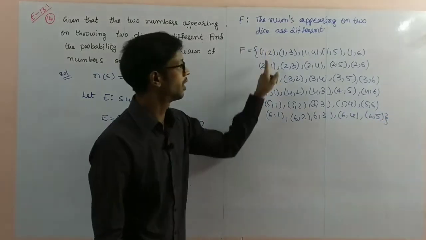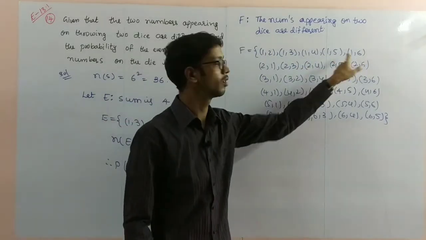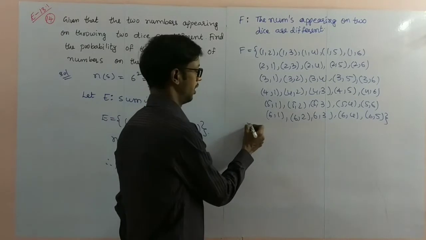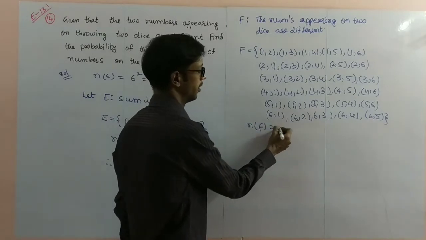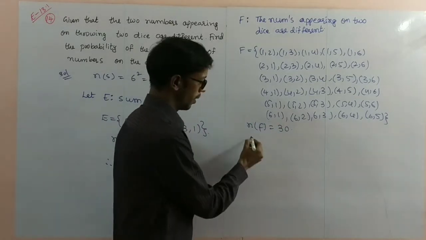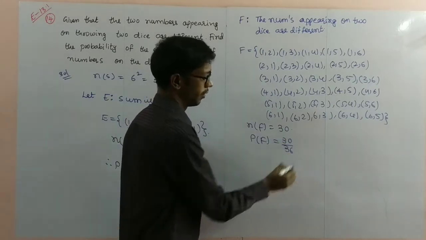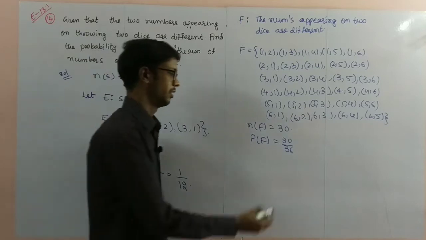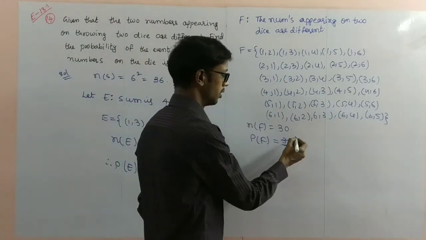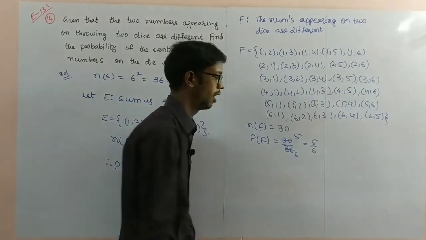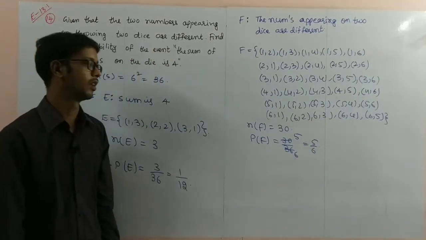So here you observe 1, 2, 3, 4, 5, a total of 5 in each row, and 6 rows, 5 sixes are 30. Number of elements in F is equal to 30. So the probability of F is equal to 30 by 36. 5 sixes are 30, 6 sixes are 36. So 5 by 6 is the probability of F.